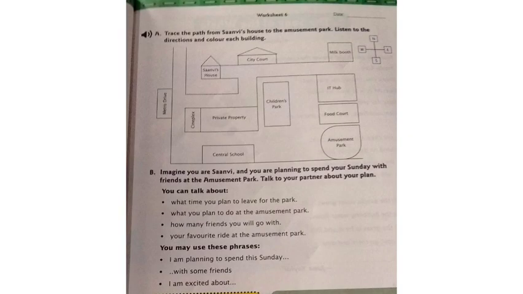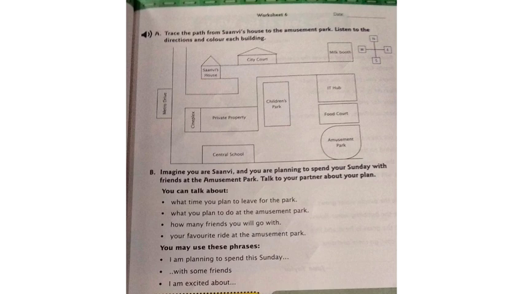Trace the path from Sanvi's house to the amusement park. Listen to directions and color each building. Sanvi leaves her house and walks east towards the city court. She takes a right from there and heads south till she reaches Children's Park on her left. From there, she heads west towards Metro Drive and takes a left. Sanvi heads south and takes a left from the Cineplex and heads east. She passes the private property and central school and continues east. She reaches the amusement park just after she crosses Children's Park.